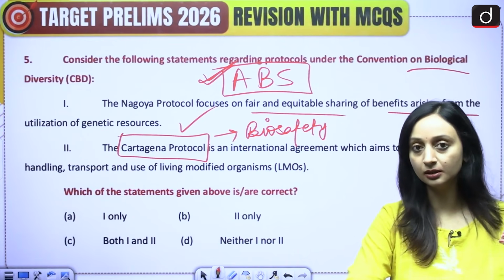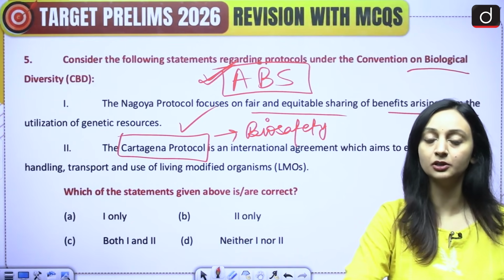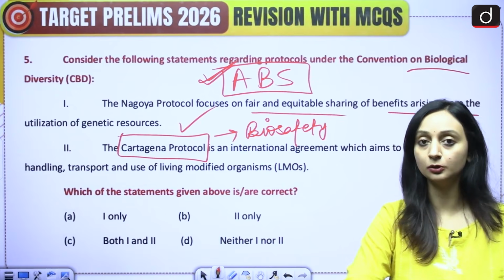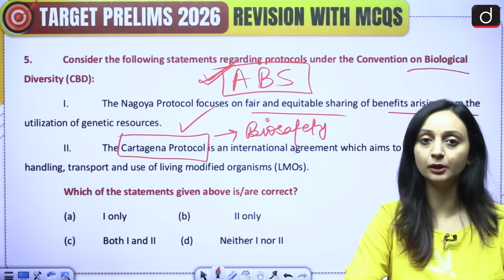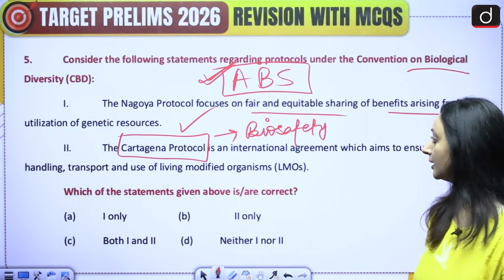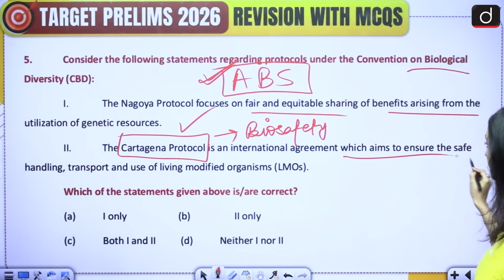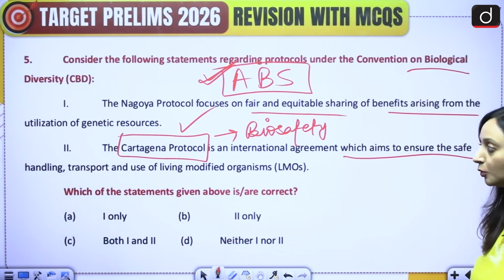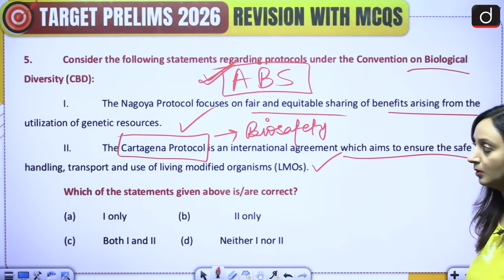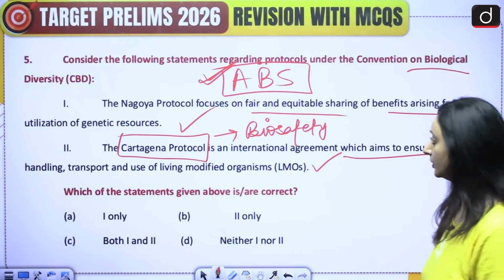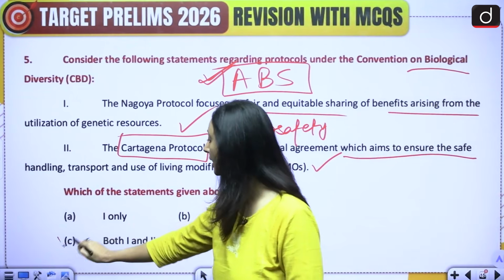So there are certain rules that have been given under this, so that no issue is caused by the movement of these LMOs. So Cartagena Protocol is an international agreement which aims to ensure the safe handling, transport and use of living modified organisms. Yes, this is also correct. So the statements correct over here would be both 1 and 2, answer C.